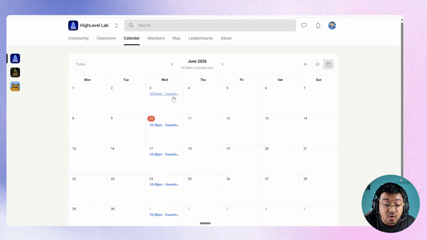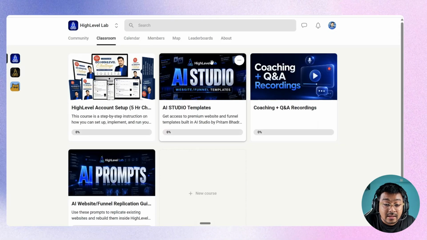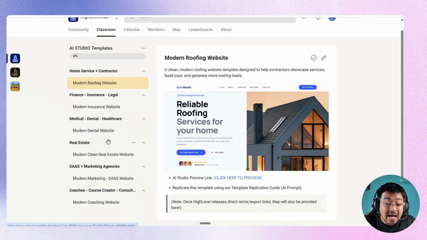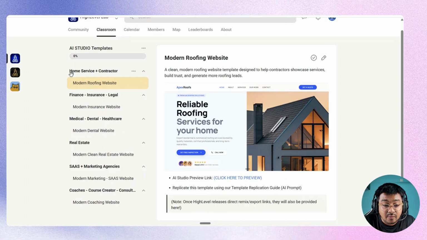Along with this, you're also going to get the AI Studio template. Now, this is the most amazing part here, because I have a template for every single niche, whether you are in the home service and contractor niche, finance and insurance, legal, medical, healthcare, dental, real estate, SaaS, marketing, or coaches.